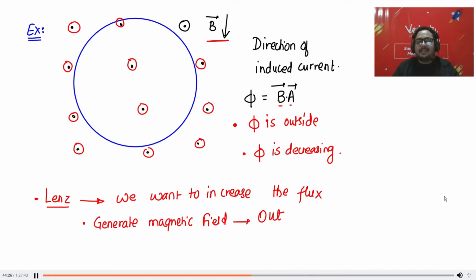Did you get it or not? The magnetic flux is outside. It is decreasing outside.